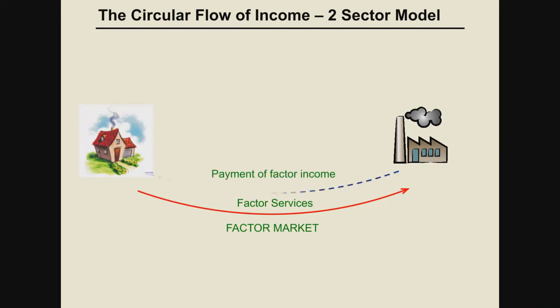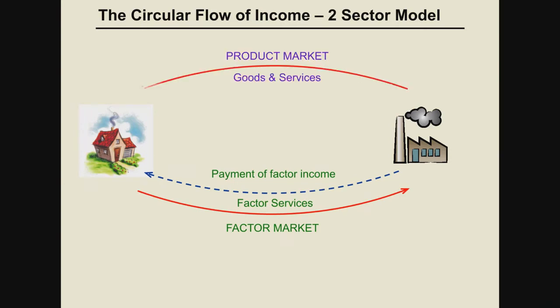Now after that, what is happening? In return, these firms are giving factor income to the household. Because they are providing factor services, what will they get in return? Money. And that is known as factor income. So who will provide? The firm will provide factor income such as wages, rent, interest, profit to the household. This is one relationship.